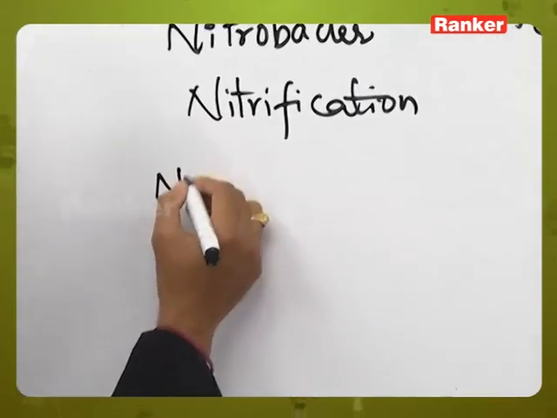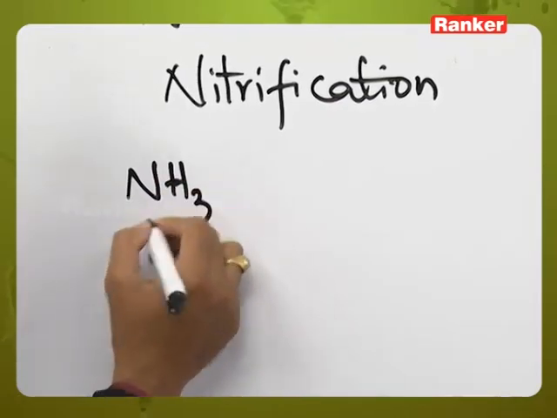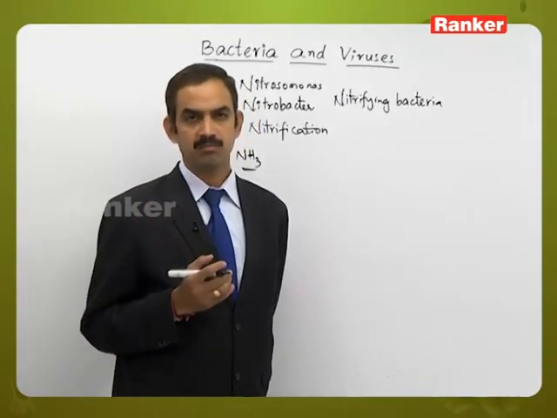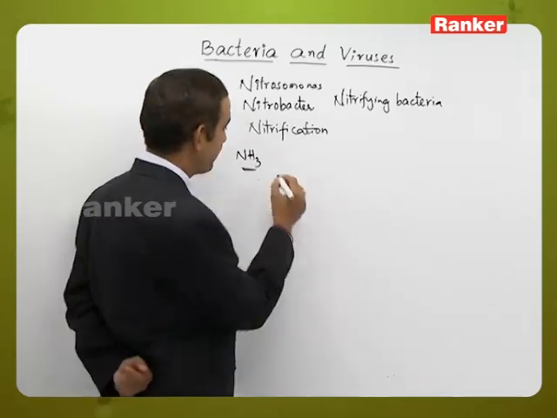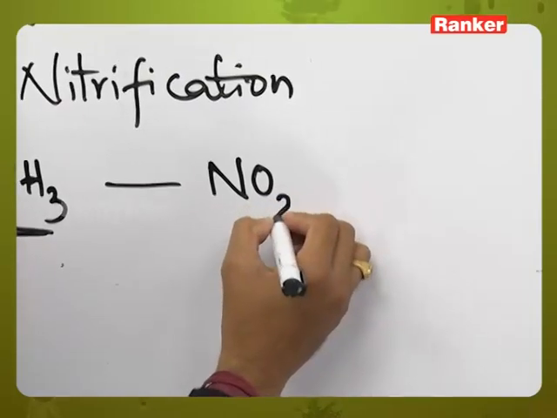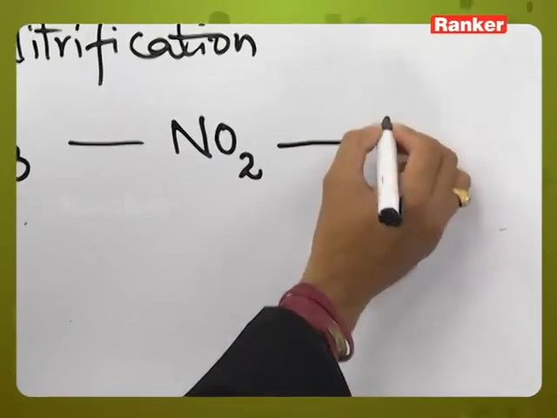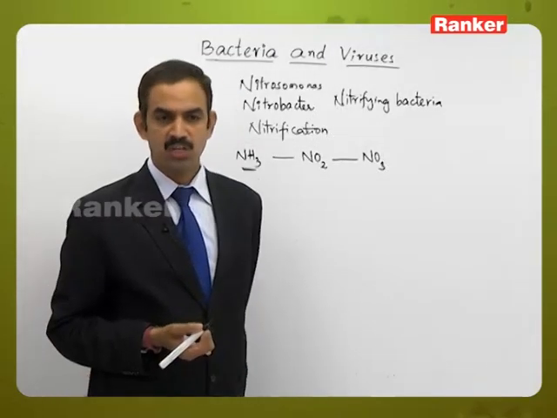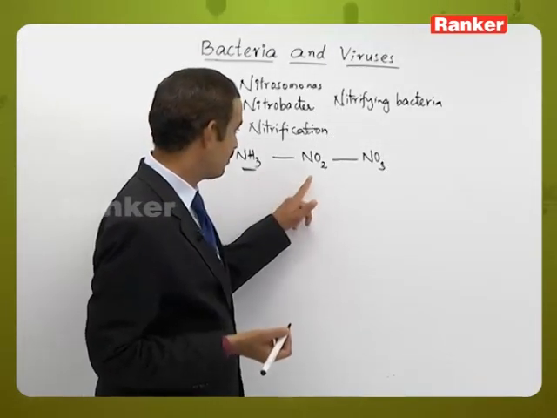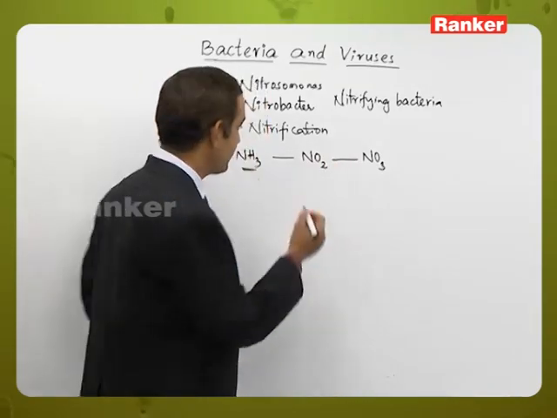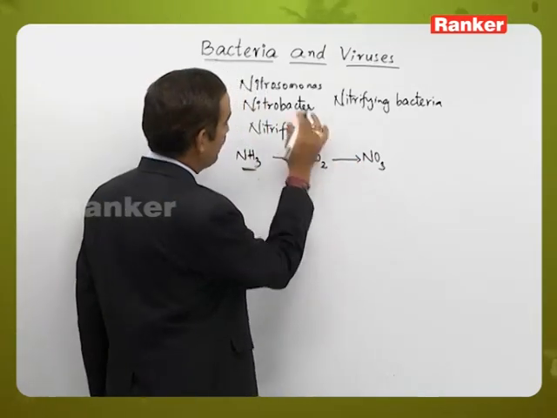And after ammonification, whatever ammonia is there in that organism has to be converted into nitrite and into the nitrate molecule. Ammonia has to be converted into nitrite, and nitrite has to be converted into nitrate.